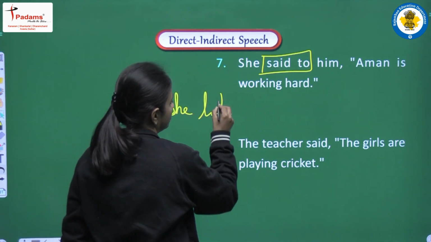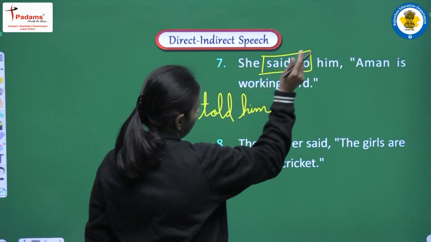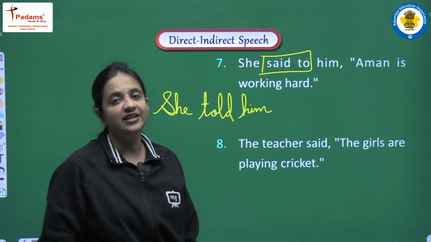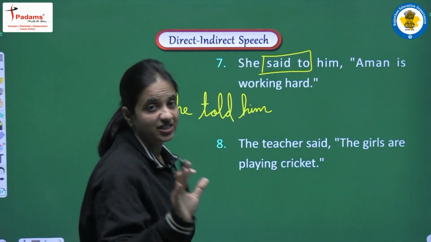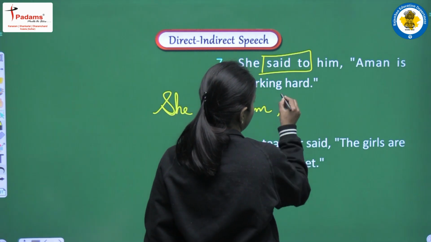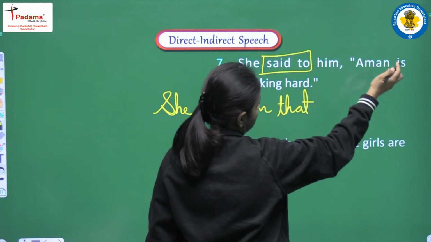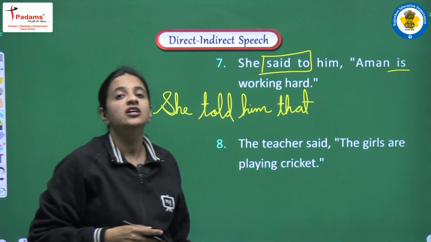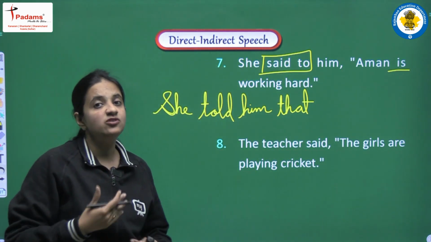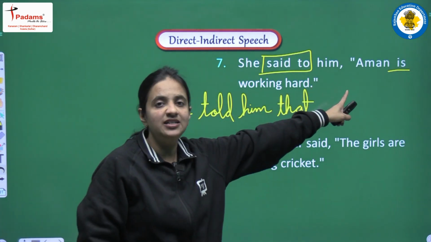So I am writing that much. She told him. Now we will remove the commas, and in the place of commas we will add one conjunction, and this is also our assertive sentence. So our conjunction will be that. Now we have to write the past form. So we are having is. So past form of is are was and were. So according to that we will write Aman, it's a singular one.